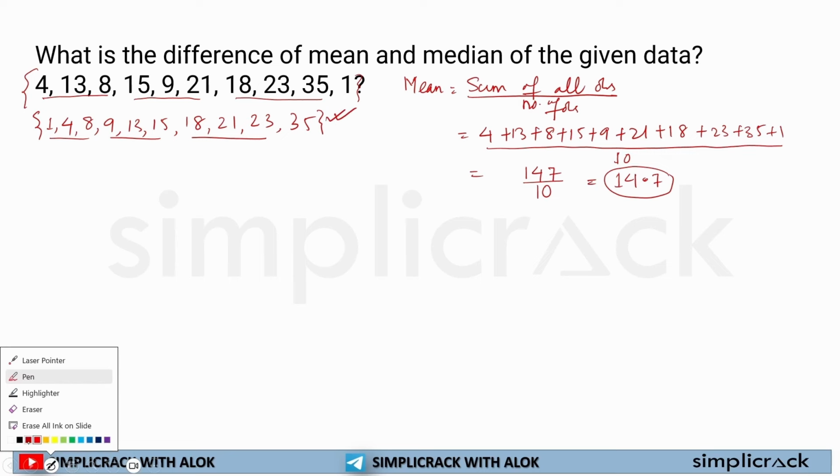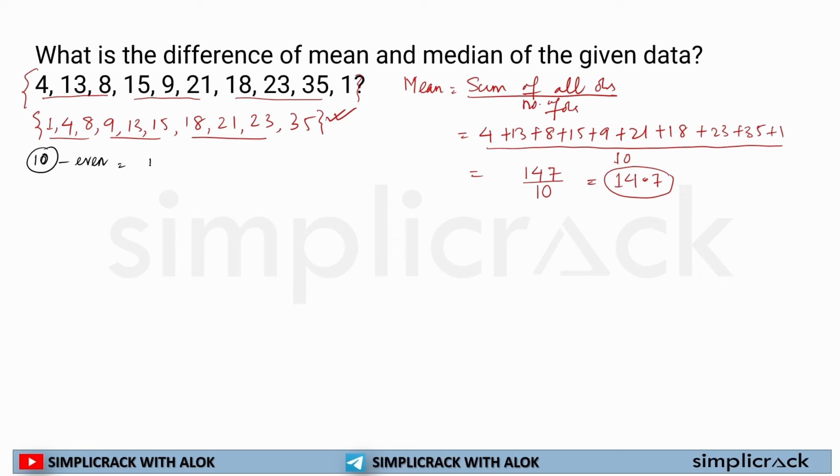Now the next step is to count whether there is an odd or even number of observations. Here the number of observations is 10, so it is even. The formula for even is the n by 2 term plus the n by 2 plus 1 term, divided by 2. So n by 2 is 10 by 2, which is 5, and 5 plus 1 is 6.